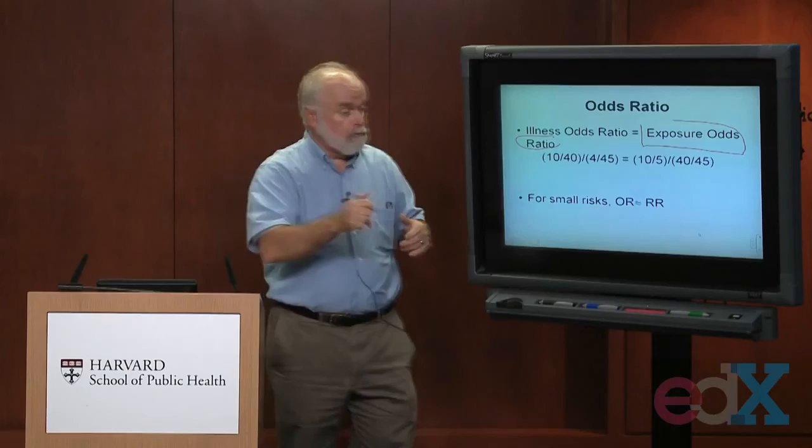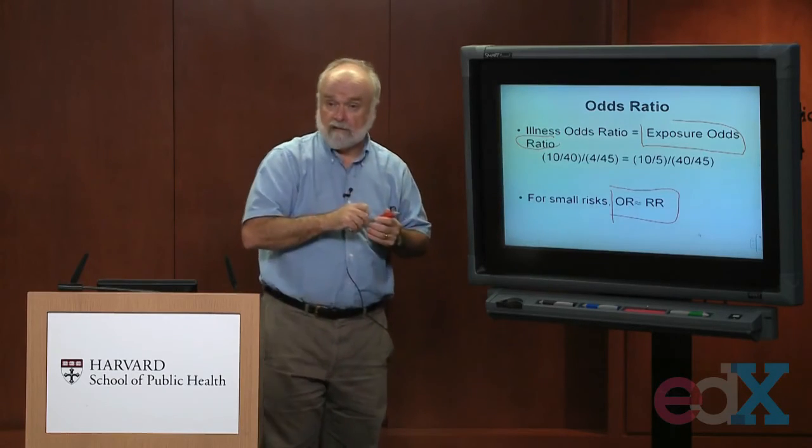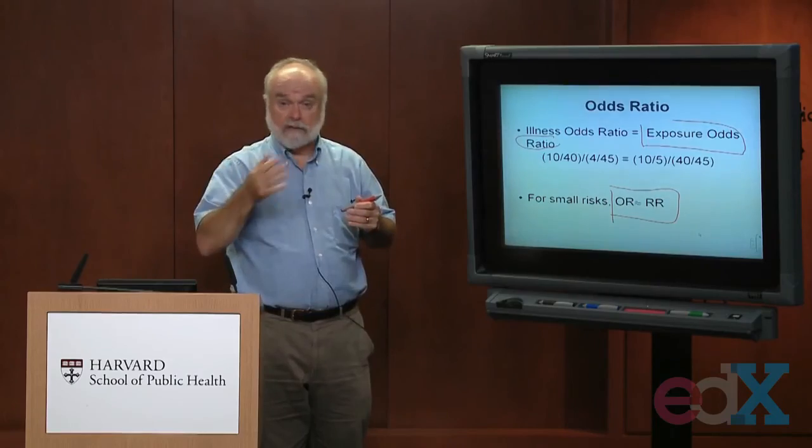So therefore, if both of my risks are small, their risk ratio is going to be approximately the same as the odds ratio. Now that wasn't true in this headache study. Risk ratio was 2.0, odds ratio was 2.5, because the outcome, developing headaches, was not that uncommon. But for an uncommon outcome, if one of you measures odds and reports odds ratio and another reports risks and risk ratios, your two values are going to be very similar. Well, that's all I wanted to say about odds ratio, and I'll see you next time.